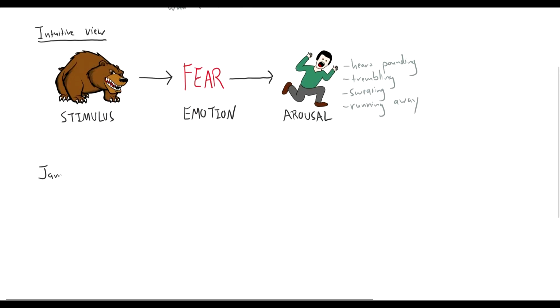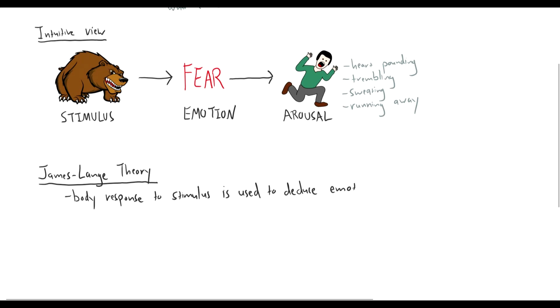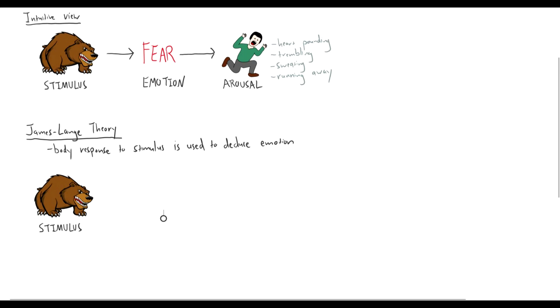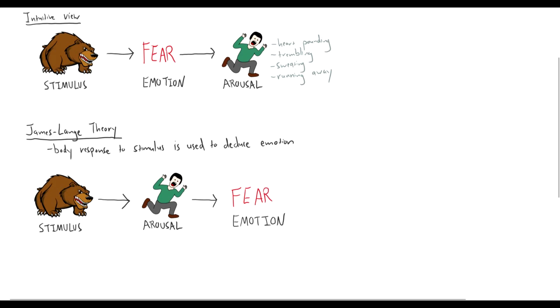An early hypothesis proposed to describe this is called the James-Lange theory, named after the two psychologists, James and Lange, who developed this idea independently in the late 1800s. And this theory says that the response of the body to a stimulus is what's used to deduce the emotion. So here we'll bring our stimulus down. With this James-Lange theory, the stimulus leads to a change in arousal, and that leads to the identification of the emotion fear.